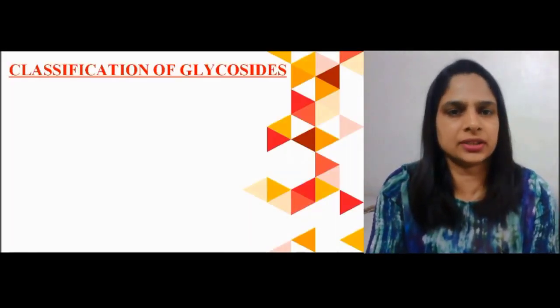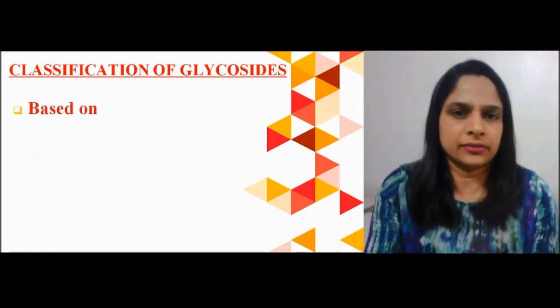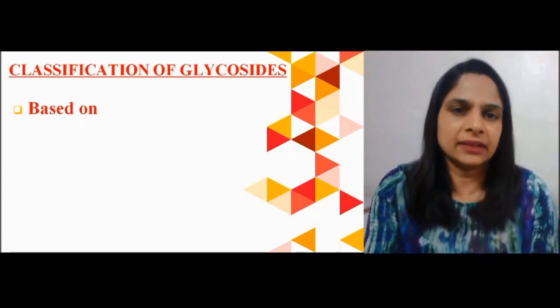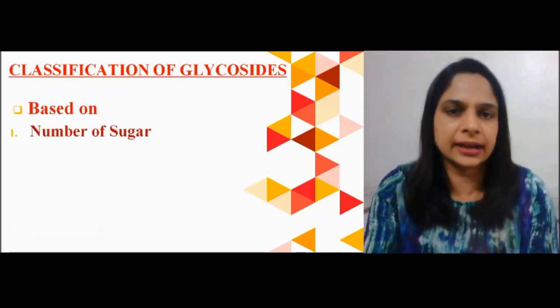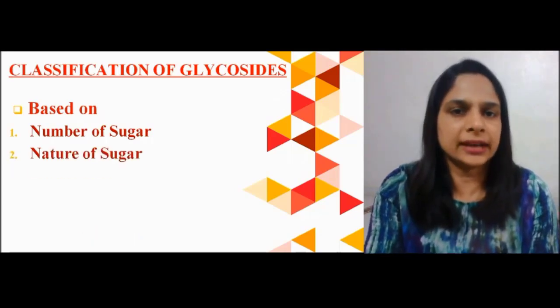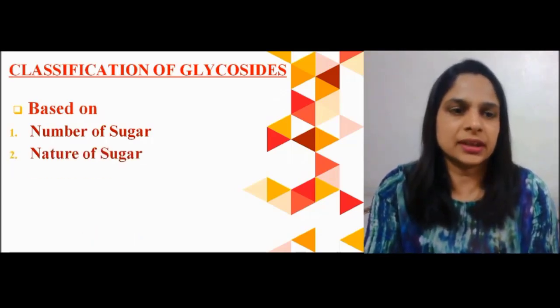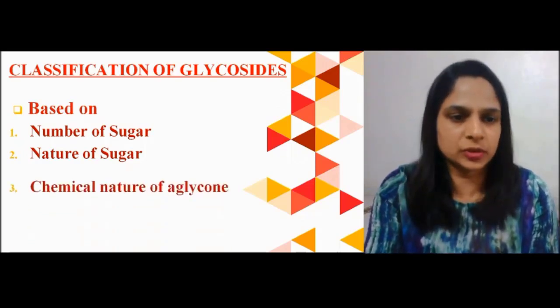Now, the classification of glycosides is based on various features. Glycosides are classified in various ways. First, based on the number of sugars attached to the aglycone portion. Second, based on the nature of the sugar attached to the aglycone portion.